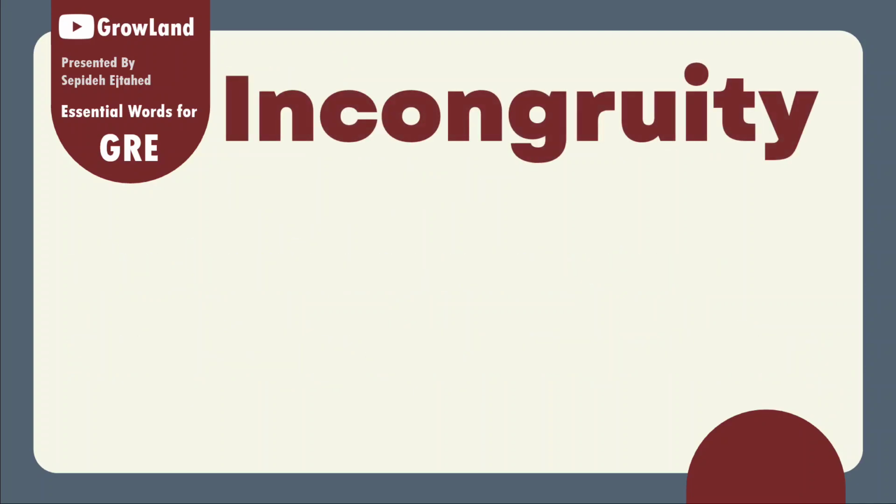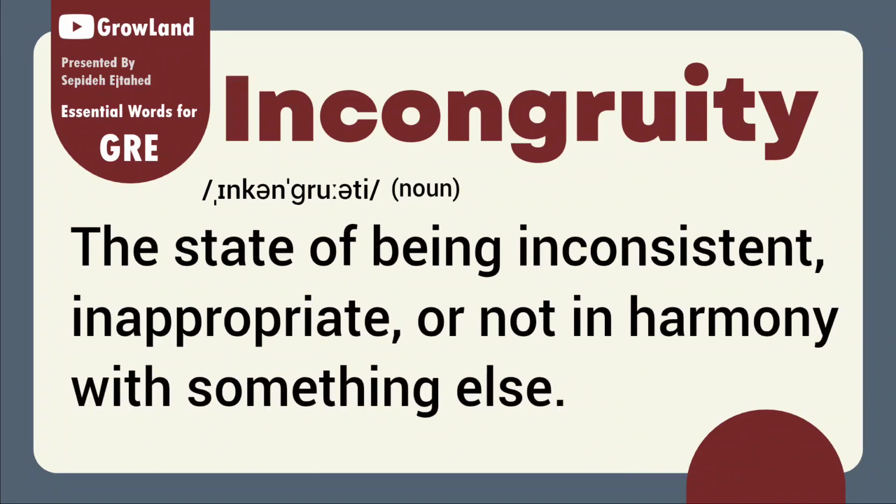Incongruity. Repeat, incongruity. It's a noun. Let's see the meaning. The state of being inconsistent, inappropriate, or not in harmony with something else. So you see, there is a harmony, there is a pattern, but something is, I can say, not only different, but it is something inappropriate. It is not suitable for that pattern, for that arrangement. So when we see the state, the situation, we can say there is an incongruity.